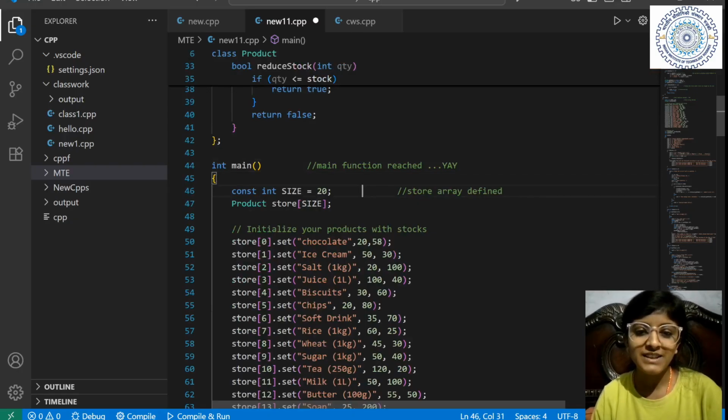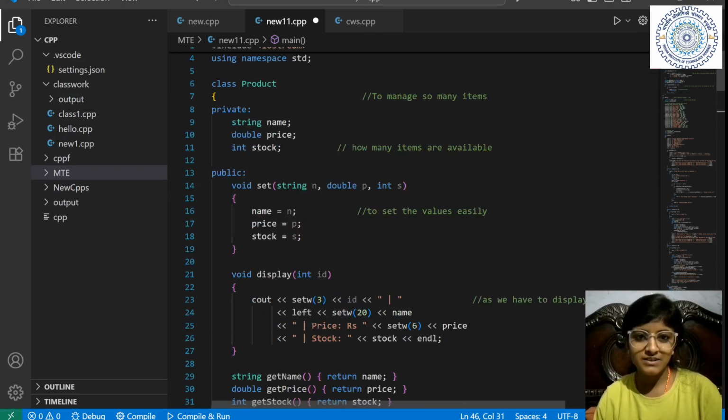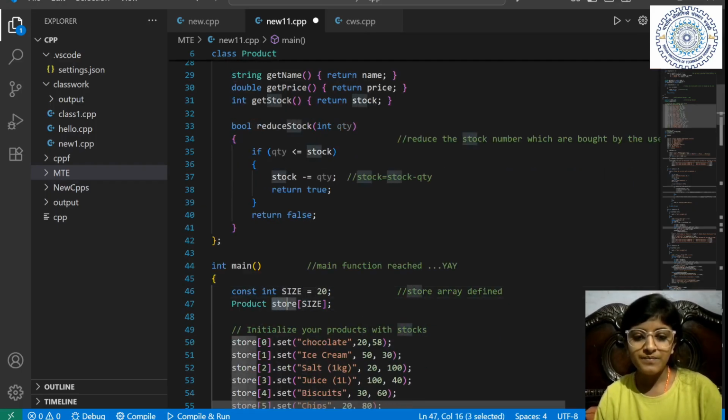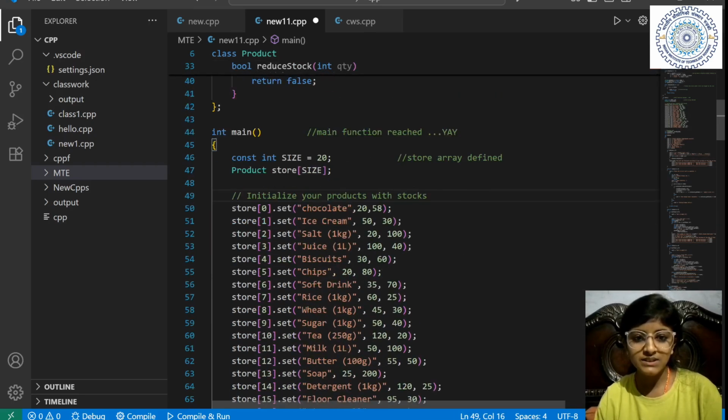Constant. Okay, now we have used our brain, and instead of making the objects, we have made an array. What is the name of our class? Product. Name of class is Product, and I have made an array here of size, and size is constant 20.